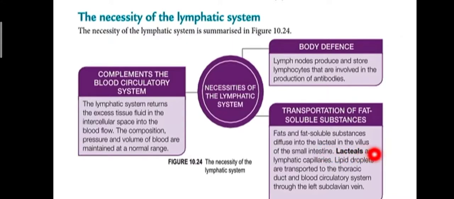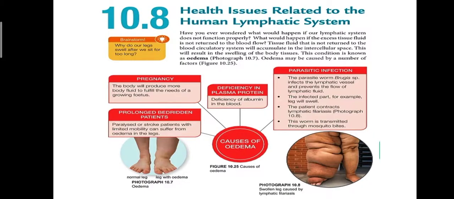What is a lacteal? A lacteal is a lymphatic capillary, which transports fat or fat-soluble substances. Lipid droplets are transported to the thoracic duct and the blood circulatory system through the left subclavian vein. So these are some of the importance of the lymphatic system.